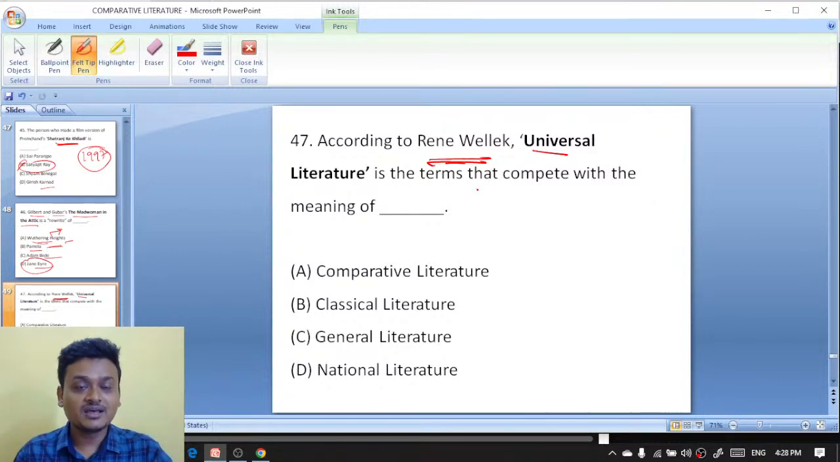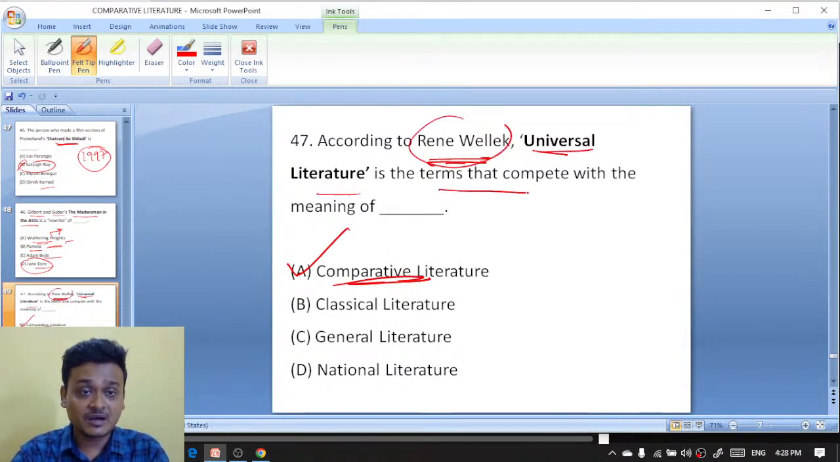According to Renwick, universal literature is the term that competes with the meaning of comparative literature. So universal literature is competing with the meaning of comparative literature.